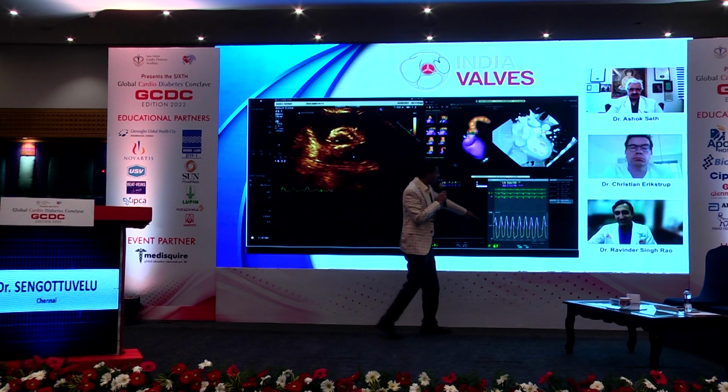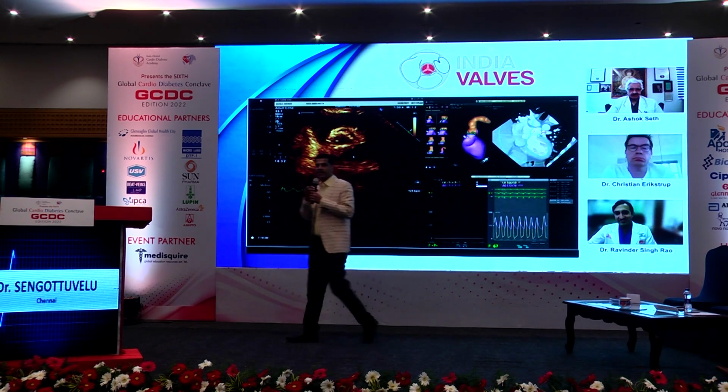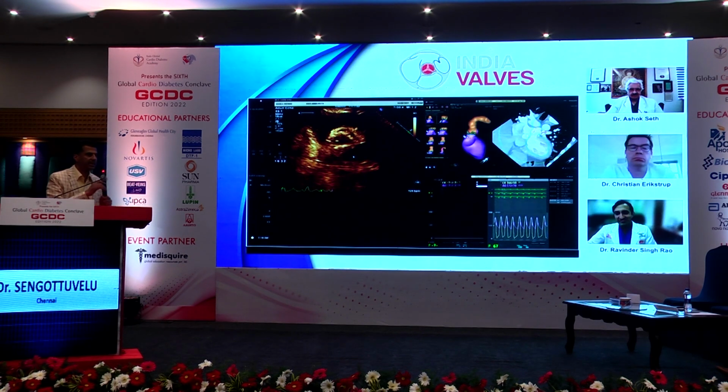Now after the procedure, we are checking the pressure. This is the left ventricular pressure, this is the aortic pressure curve, where it shows that there is no gradient, which means the pressure between both the left ventricle and aorta is now equal, which means there is no gradient. Next slide. Means aortic stenosis is completely relieved. Next. And we're also looking at echo.